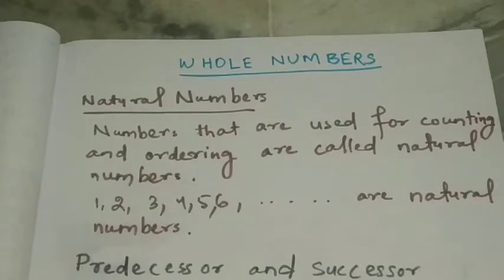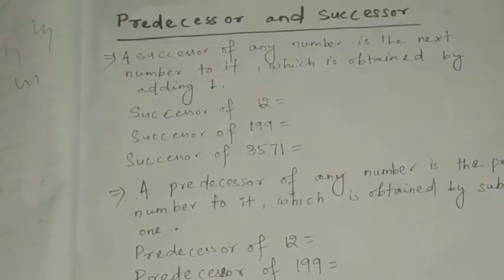So you have known about predecessor and successor. Look here, predecessor and successor. Predecessor, pre, and successor, sucks. Predecessor is what? Past, before. And successor is what? After. You have to know about this one: predecessor, before, and successor, after. You have already studied about this.